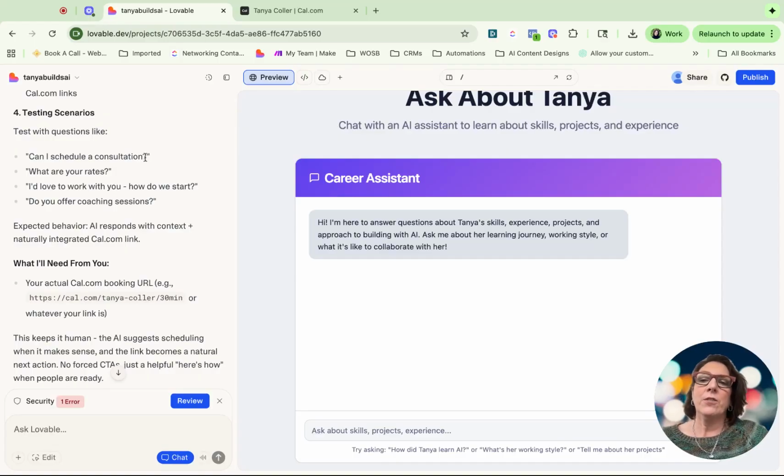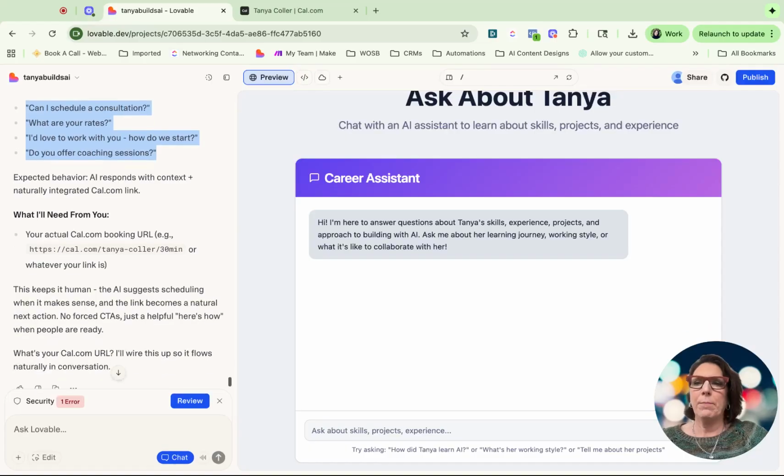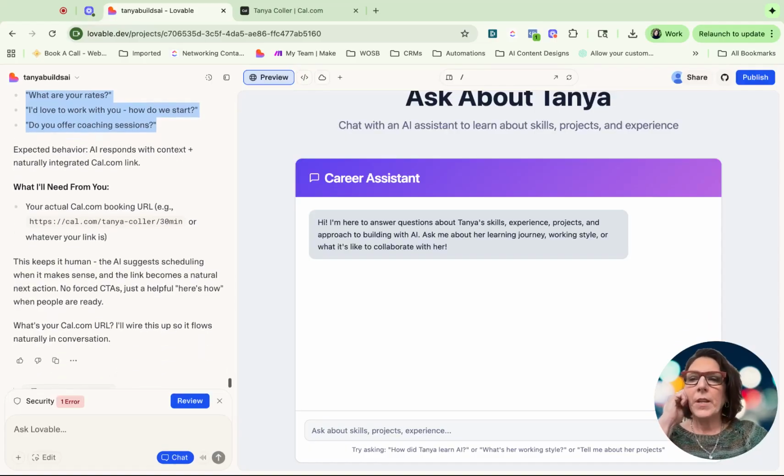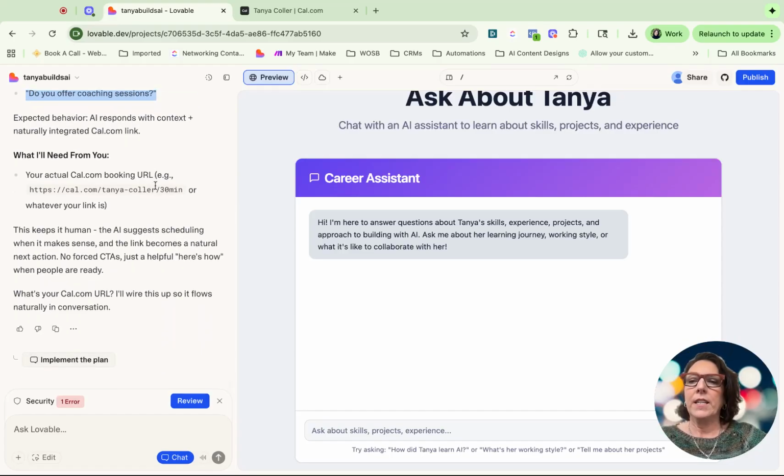Can I schedule a consultation? Let's remember this. I might even copy these right now, because I want to remember that these are the phrases I could test by, but I can also just scroll back up. All right. Expected behavior is the AI responds with context and a naturally integrated cal.com link. All right. So this keeps it human.